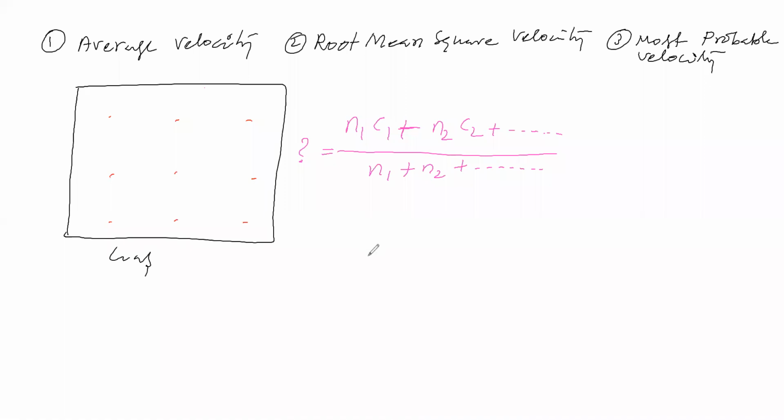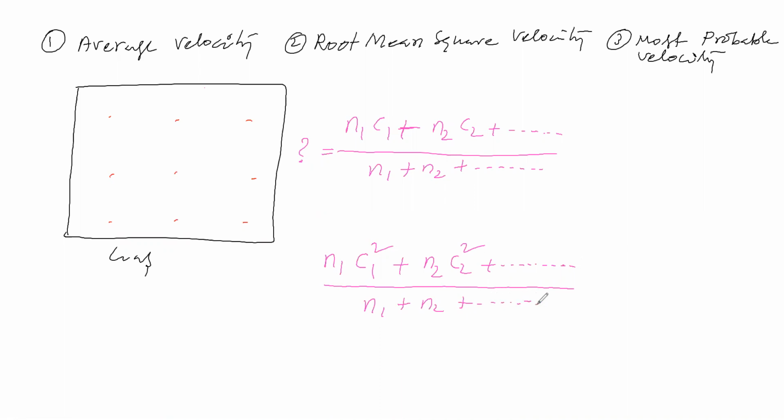Next, we will take the velocity. Certain molecules are having velocity c1. That velocity we will square. The number of molecules having velocity c1, we will multiply with that. Next we take velocity c2, square it, and multiply with the number of molecules having velocity c2. Like this, we will see the sum for all the gas molecules we have considered. Now we will divide this by the total number of gas molecules.